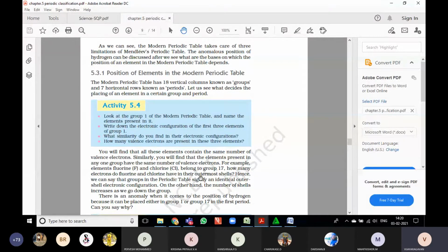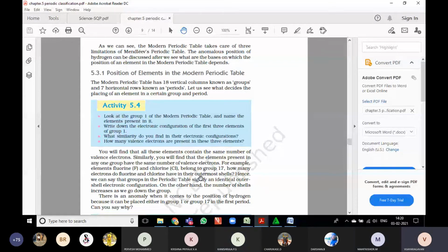What is the difference between the earlier periodic table and the modern periodic table? How many groups are there in the earlier periodic table? Eight. How many periods are there in the earlier periodic table? Six.